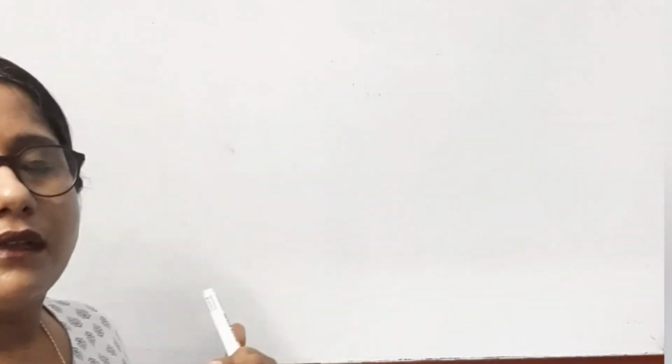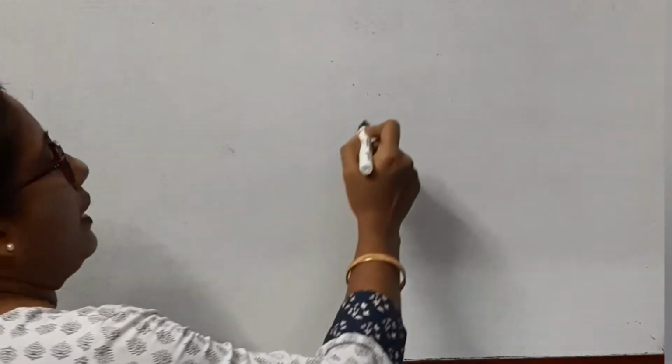Now, let's discuss some of the hormones that are produced by various parts of our body. Before going into the types of gland, we will discuss what an endocrine gland is.